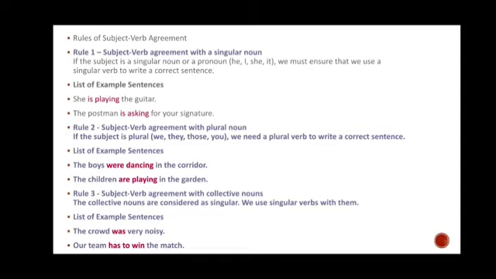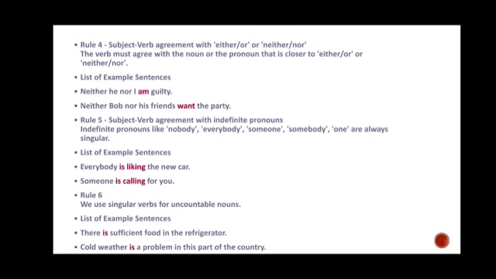Why? Because I am talking about the whole group. Then it is one. If I am talking about the team, it means one because it is joined as one. Then you will use a singular verb. Our team has to win the match. We cannot say our team have to win the match. Why? Because it is a collective noun and it is singular, of course.